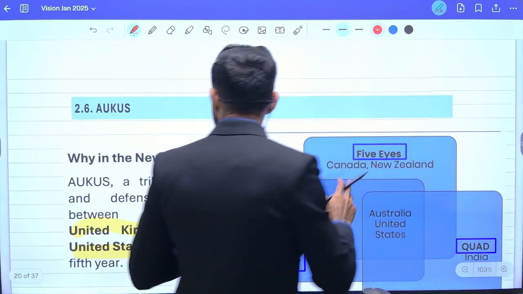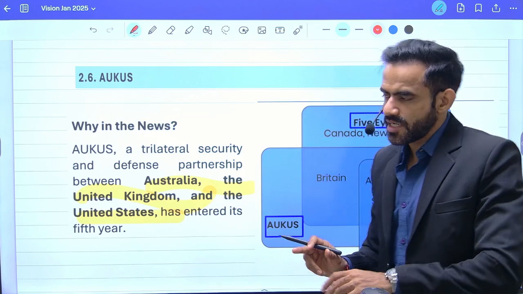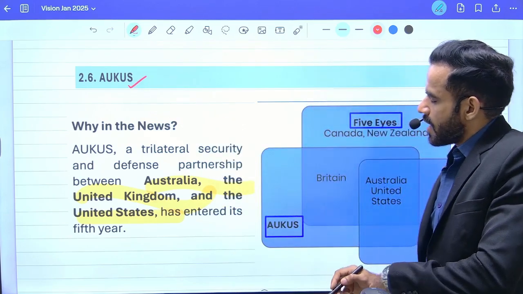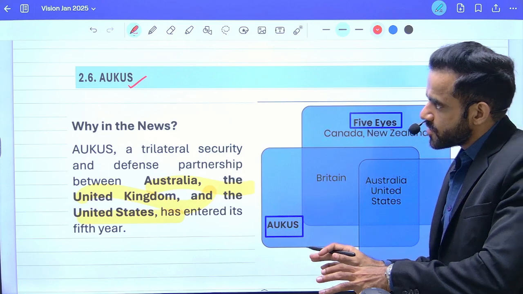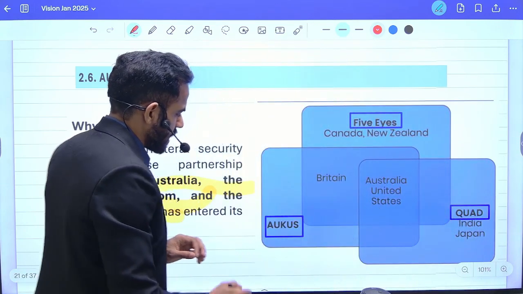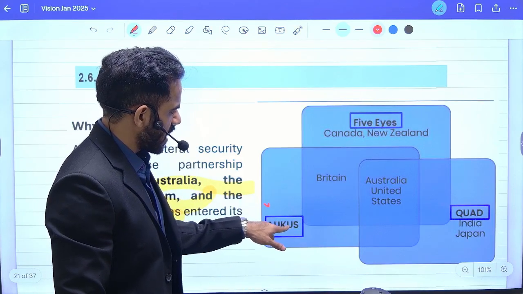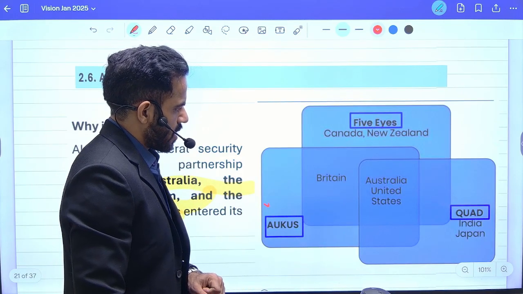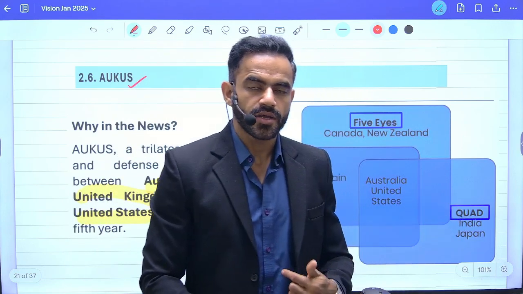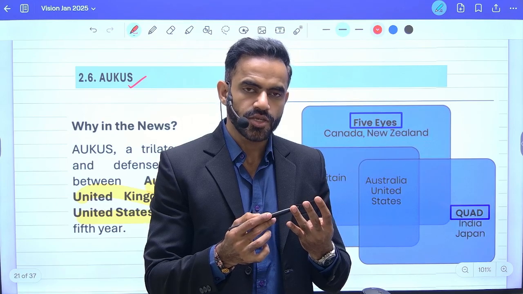Next is related to AUKUS. It's a grouping of three countries: Australia, UK and US. Now understand, there are various organizations which were in news. First things first, we have already covered AUKUS, which consists of three countries: Australia, UK and US. Now apart from this, there is another organization named Quad. Quad is a grouping of four countries: Australia, India, Japan and US.